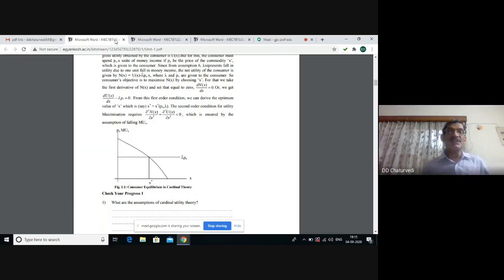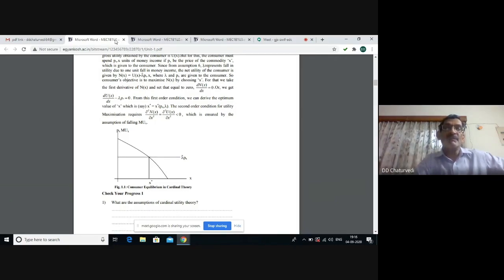Figure 1.1, which is before you, shows the equilibrium of the consumer, where marginal utility curve is downward sloping. Price of the commodity is shown by a horizontal line parallel to the x-axis. The point where these two curves intersect each other, we get the equilibrium. Marginal utility is what you get when you consume a commodity. Price is the sacrifice in terms of money. When sacrifice in terms of money is the same as the gain in terms of utility, the consumer is in equilibrium.